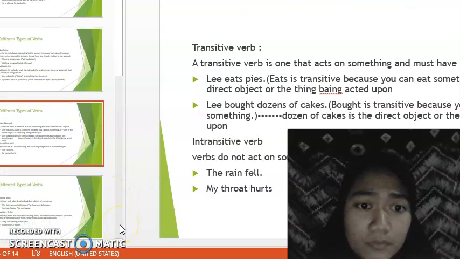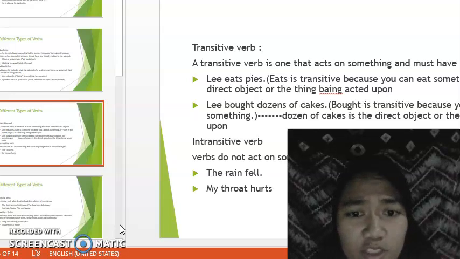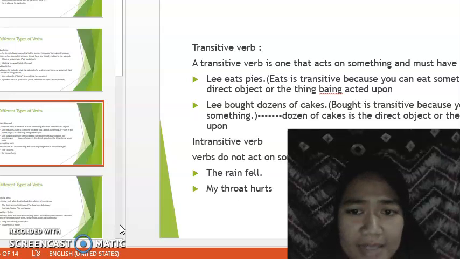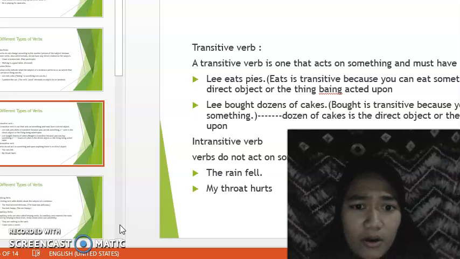Next, transitive verb. A transitive verb is one that acts on something and must have a direct object. Lee eats pies. It's transitive because you can eat something. Pies is the direct object, or thing being acted upon. Lee bought dozens of cakes. Bought is transitive because you can buy something. Dozens of cakes is the direct object, or the thing being acted upon.